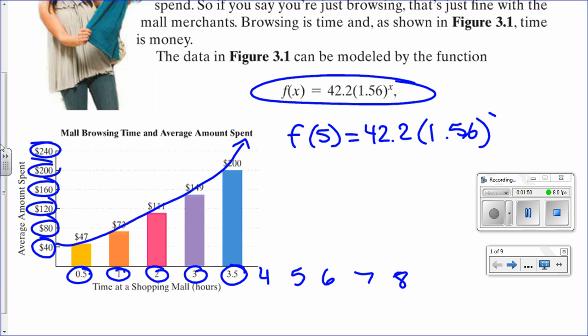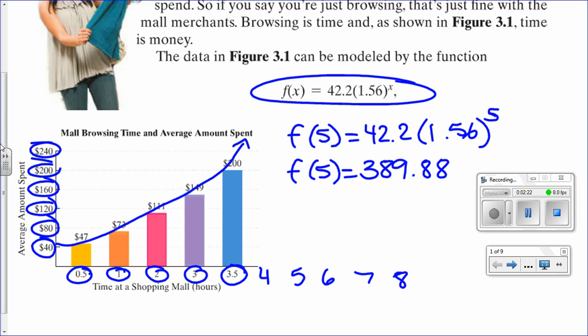So let's go ahead and find f of 5. I want you guys to substitute the exponent with a 5. We get 389.884, so let's round it to 389.88. So let's say that if Miss Seven spends 5 hours at the mall, which has happened, she will spend 389 dollars. That sounds about right. True story.